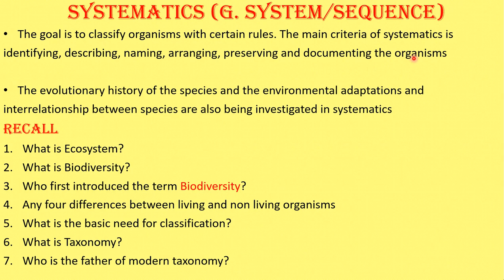So identifying, describing, naming, that is nomenclature, arranging, preserving and documenting, that is the main thing for systematic arrangement of organisms. The evolutionary history of the species, environmental adaptation and the interrelationship between the species are investigated or studied in systematics.